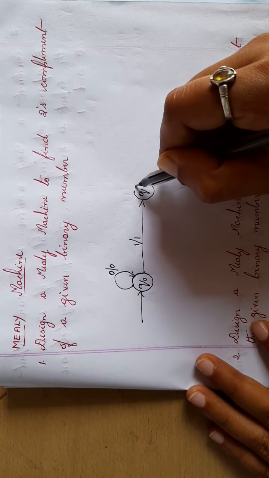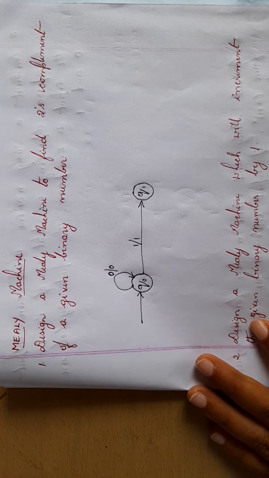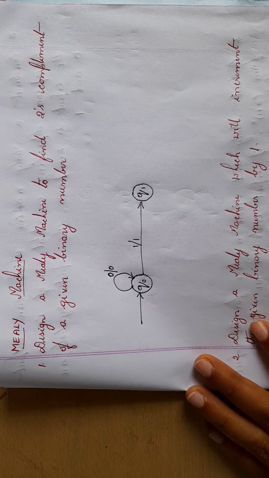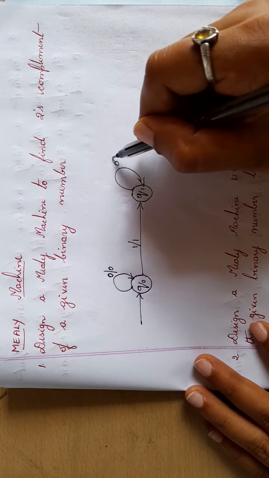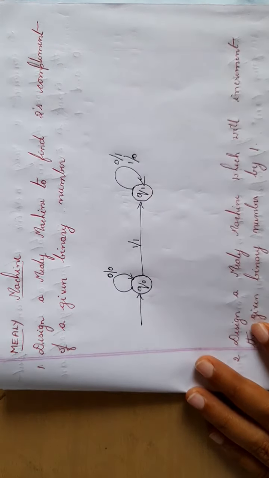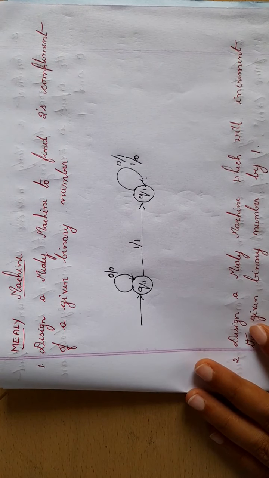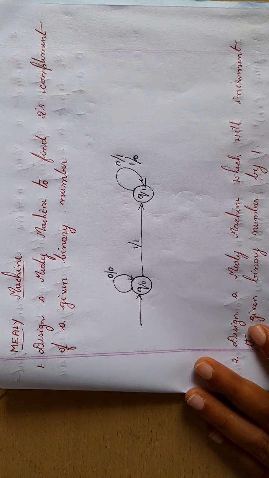Then Q1. Then what happens? After you read a first one, then if you read 0, output will be 1. If you read 1, the output will be 0. That is, if your input is 0, output will be 1, and if your input is 1, your output will be 0. Okay, so this is the Mealy machine. The logic, everything is same, but while writing the input and output, along with the input you are writing the output there itself.